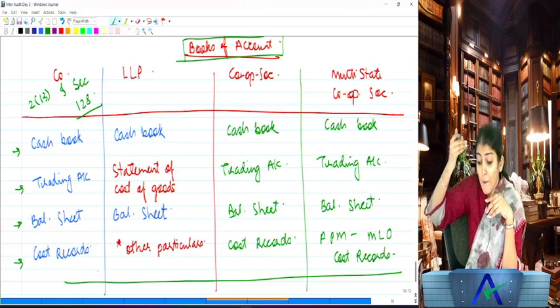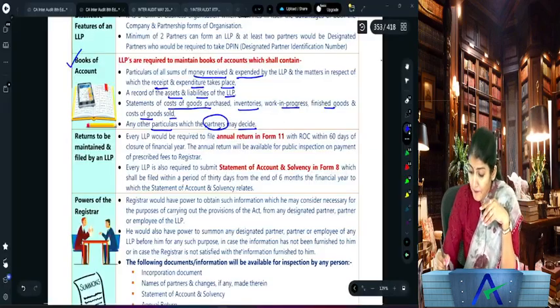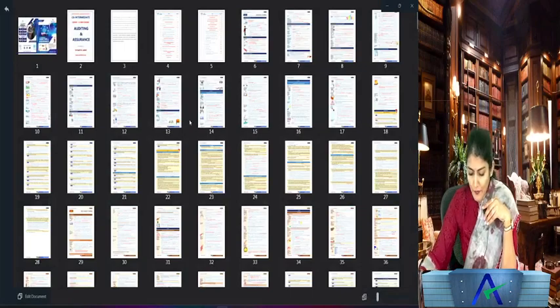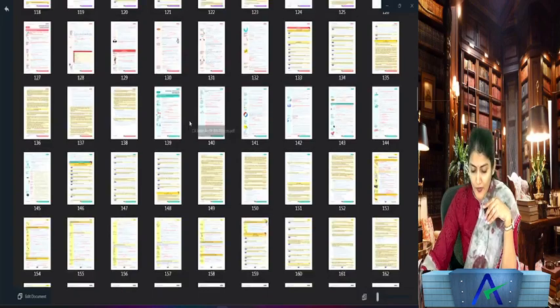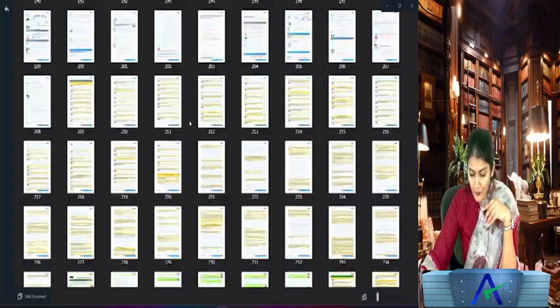So what is the place of maintenance of the books of account? The place of maintenance of the books of account is the registered office of the company. So by default, where should a company maintain its books of account?